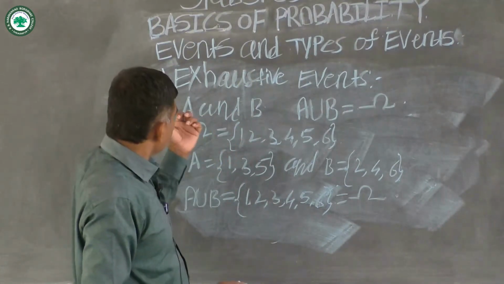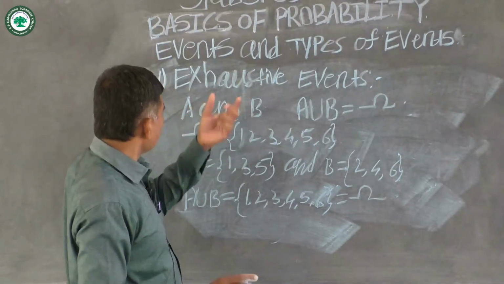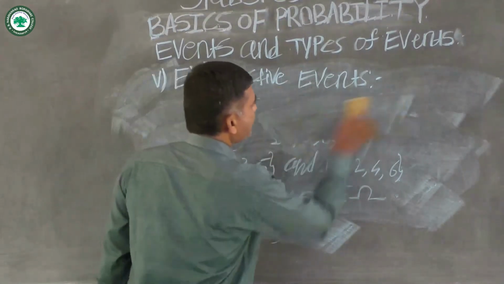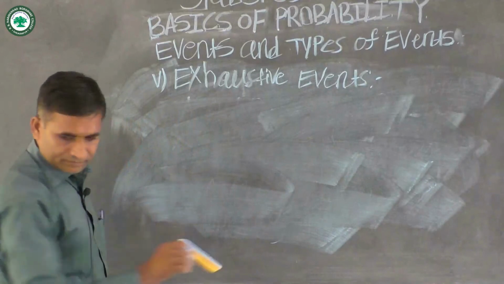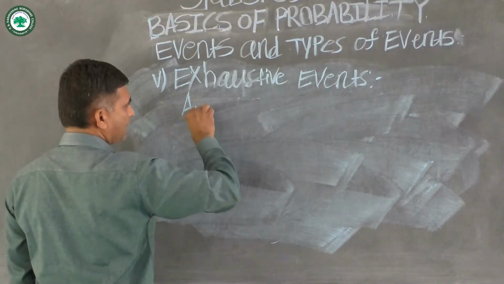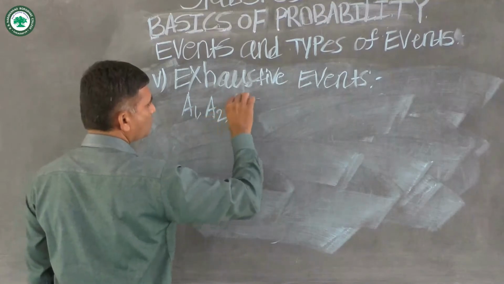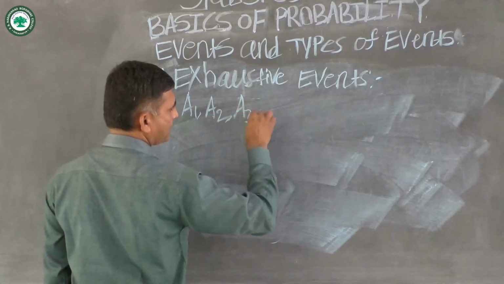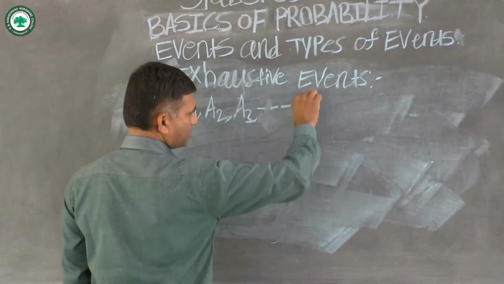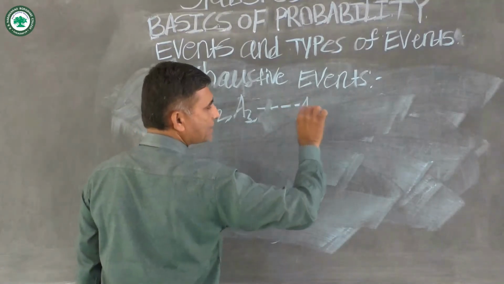If we have more than two events, suppose we have n events A1, A2, A3, and so on, An.